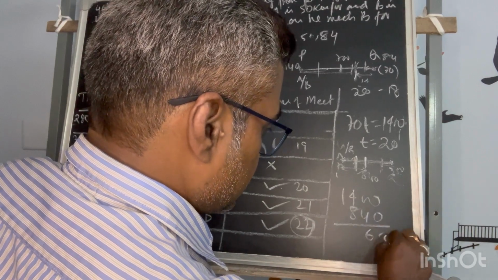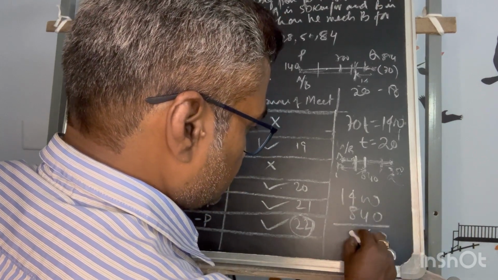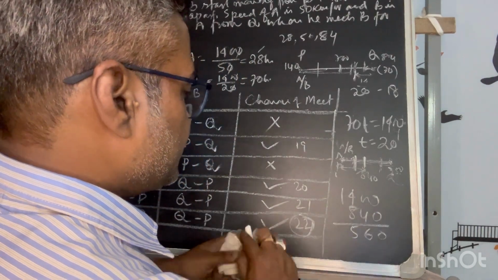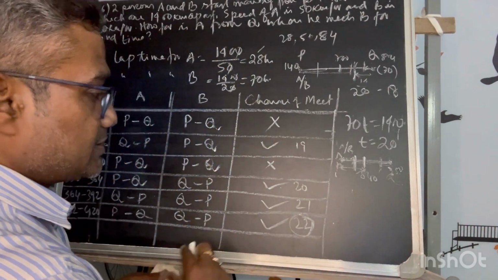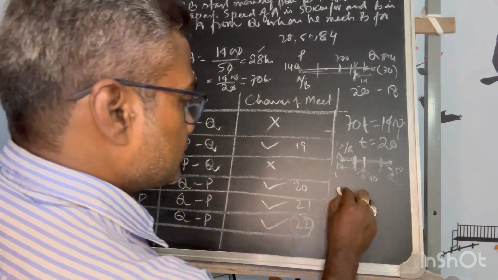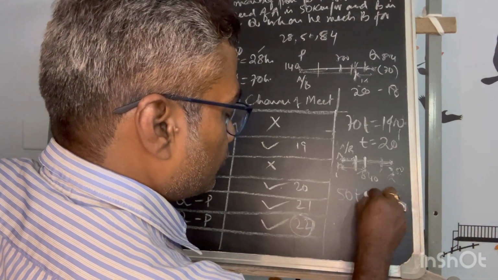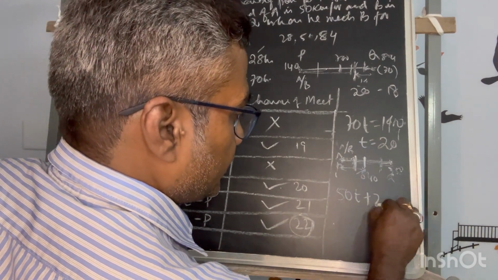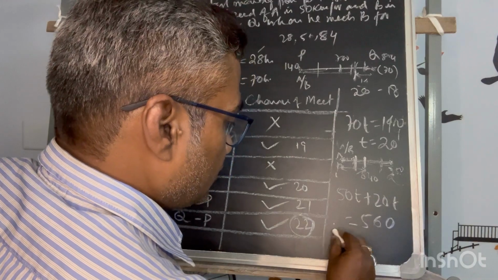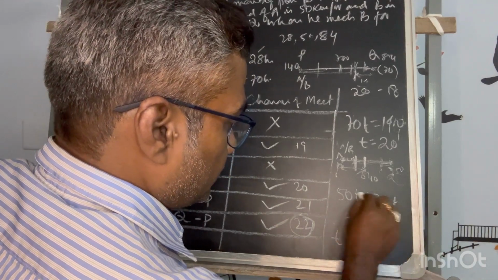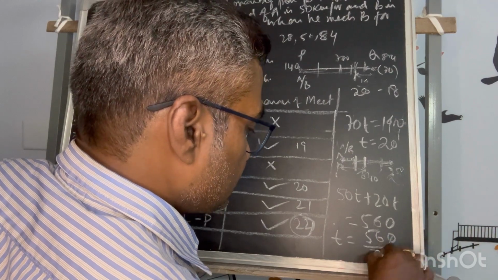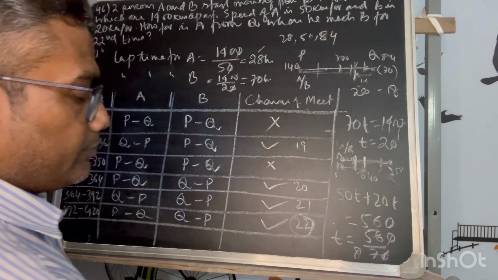So that is 560, no? Yes, 560. So 560 is the distance covered when they will move for the 22nd meet. So this is 50t moved by A plus 20t moved by B, that is equal to 560. Now t is equal to how much? 560 upon 70. So that is equal to 8 minutes.